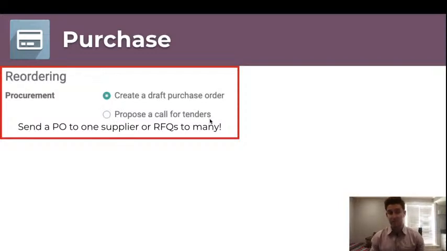What this will do, instead of just sending one PO to one supplier for the products you need, you'll actually be able to send an RFQ to many different suppliers to play the market, get the best pricing, and make sure that your margins are staying high. And this can easily be set up on the product level, and then you can configure it with some purchase agreements and manage it that way. So there's going to be flexibility in how you manage the automation of your procurement.